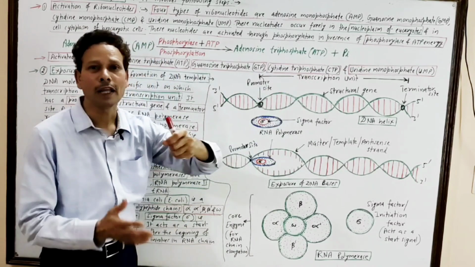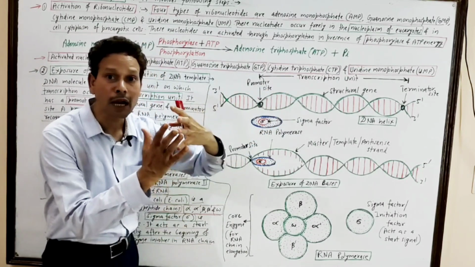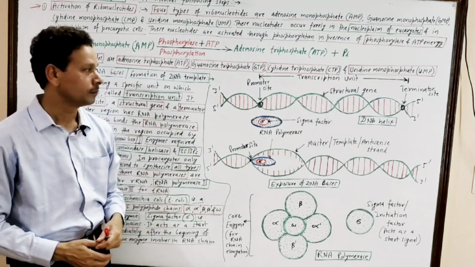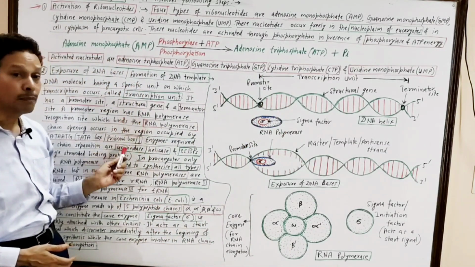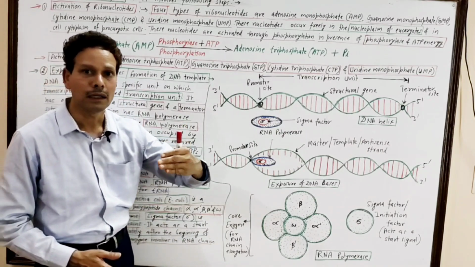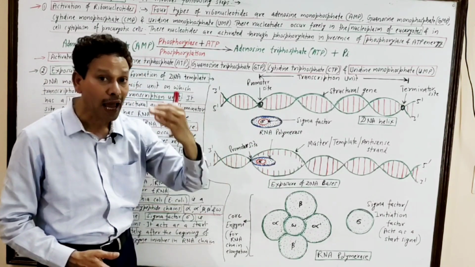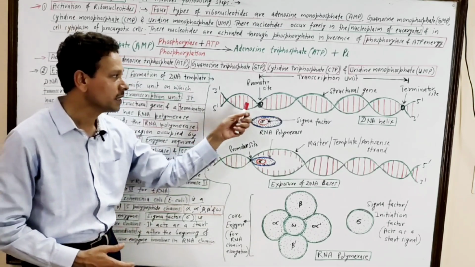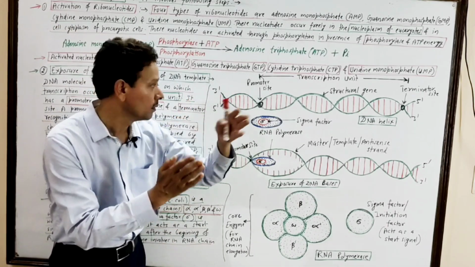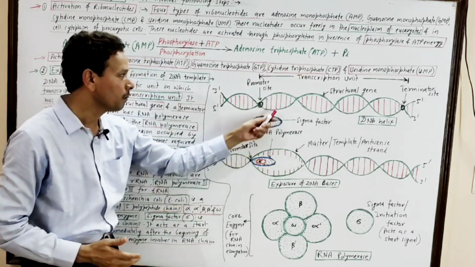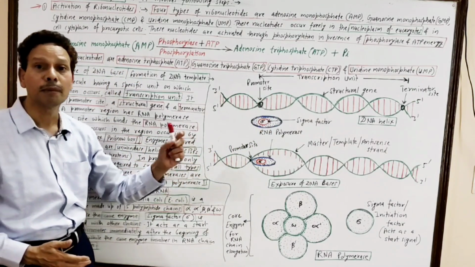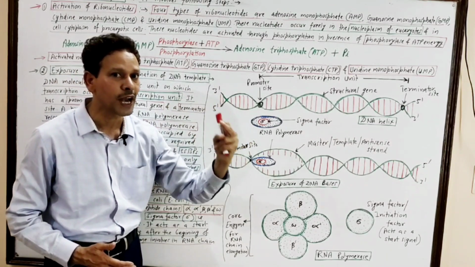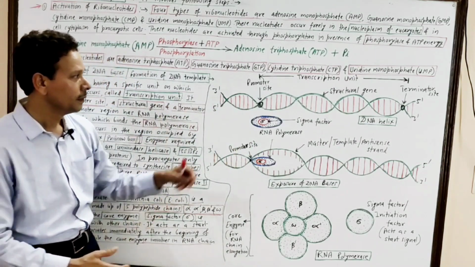The hydrogen bonding present between the nitrogen bases is broken by the unwindase and helicase enzyme, as well as both DNA strands are separated in presence of helicase, unwindase, or SSBP proteins.